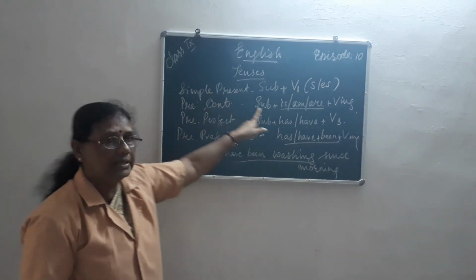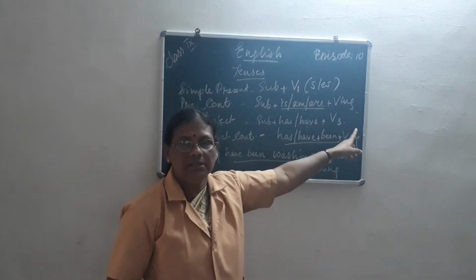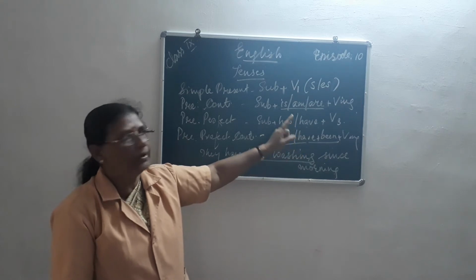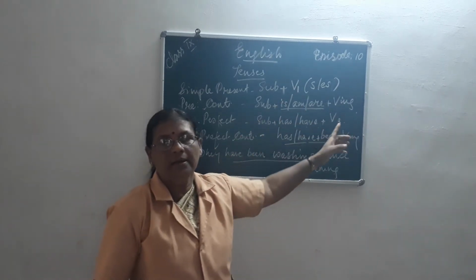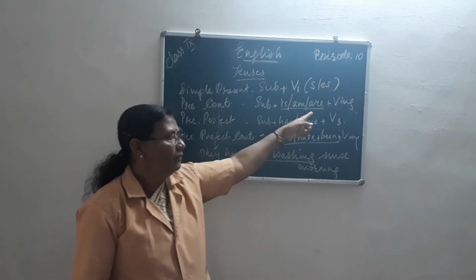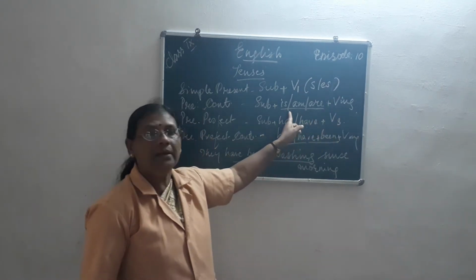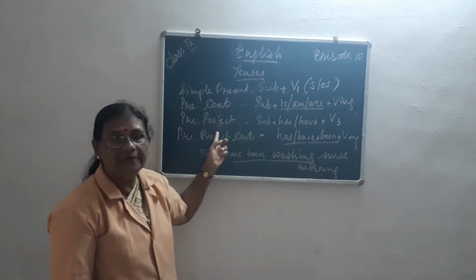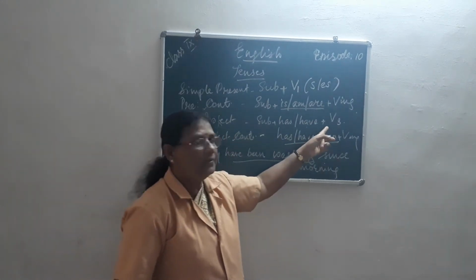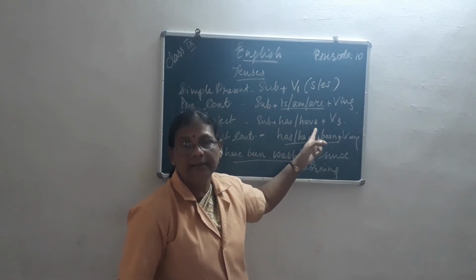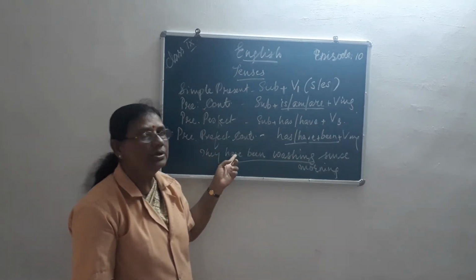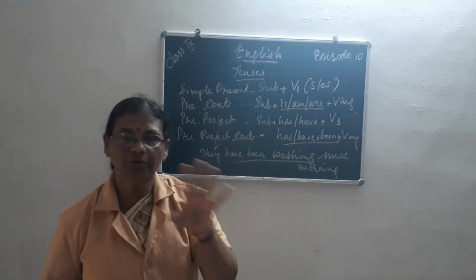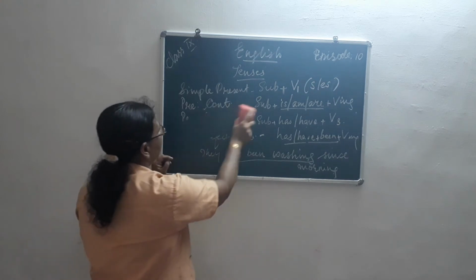First one, present, where the only change is in the verb, that is s or es. Everywhere the change comes only in the verb. S or es is added, and when it is continuous, ing is added along with the helping words is, am and are. When it is perfect, the third form of the verb along with has and have, and when it is continuous, has, have, been plus verb ing. Clear to all of you? Now we are coming to the next one.